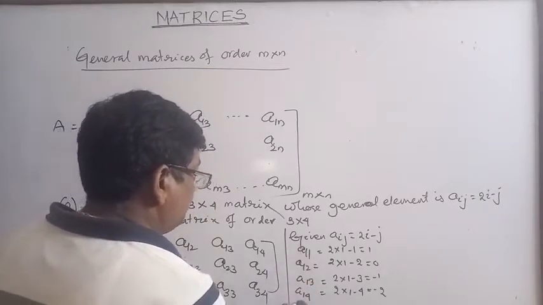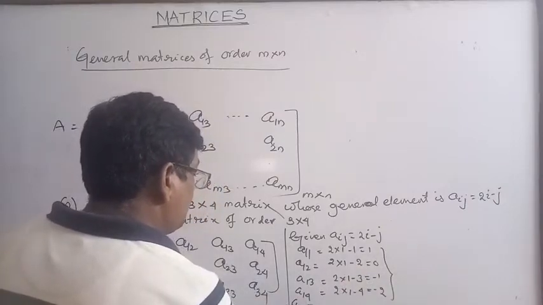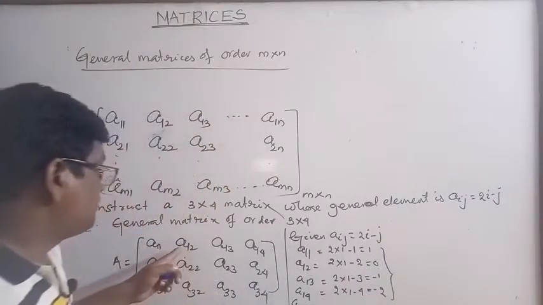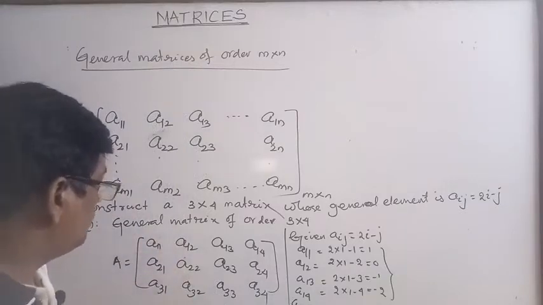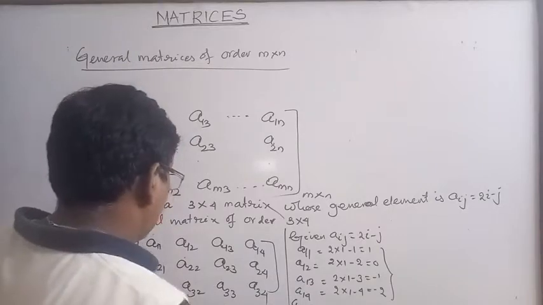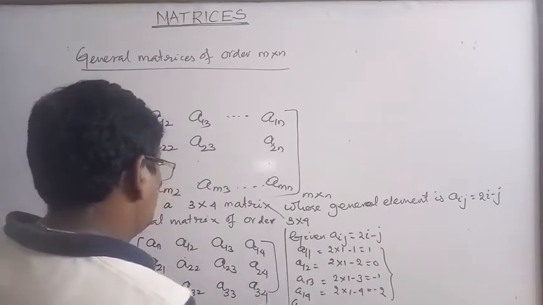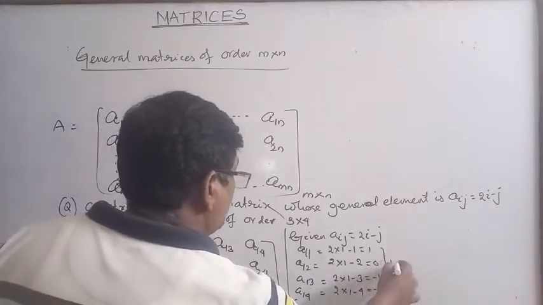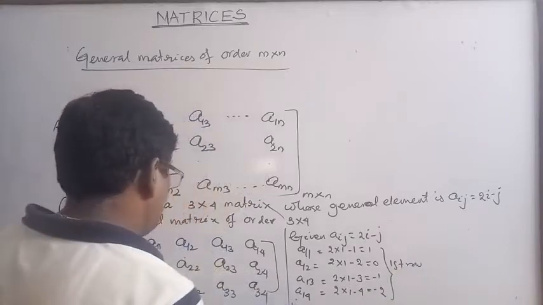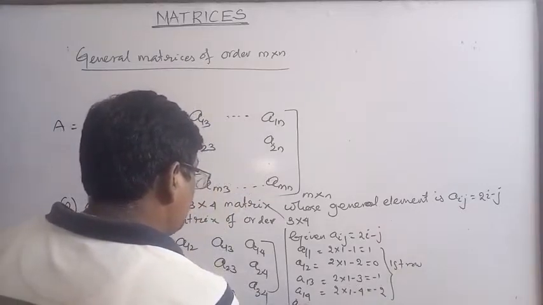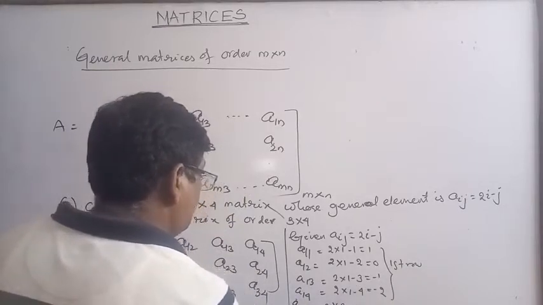A21, that is 2 into 2 minus 1, this is equal to 3.